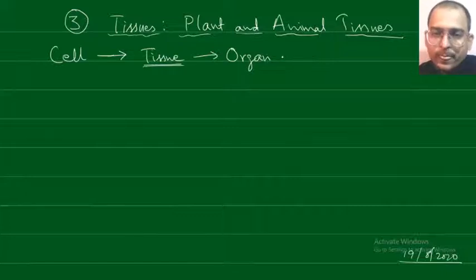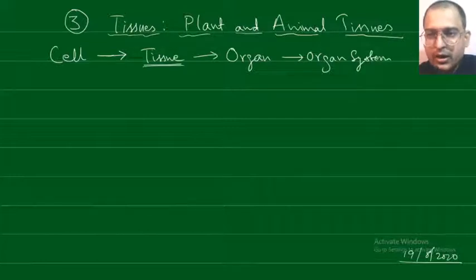Further, the organs make the organ system, like we will be seeing in our further classes, the digestive system, nervous system and so on. These are all different organ systems, and together all the different organ systems make the organism.